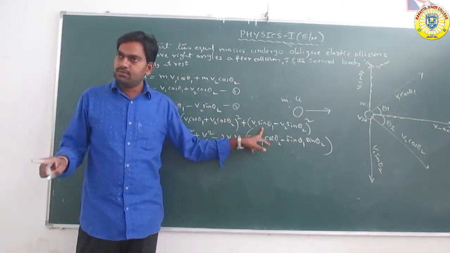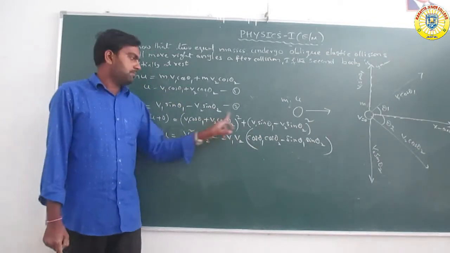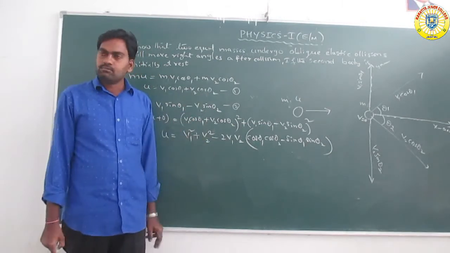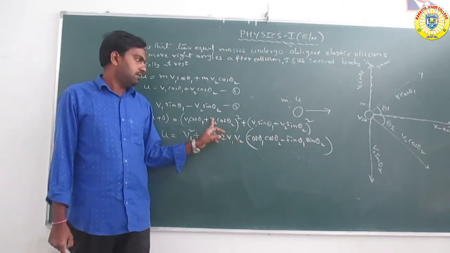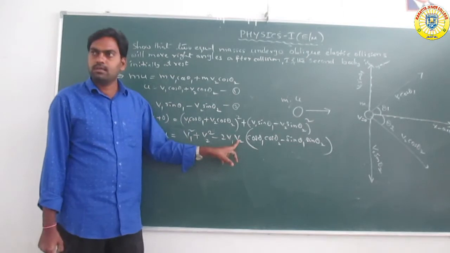So v square cos square theta, here also v square sin square theta. So cos square theta plus sin square theta is equal to 1, so remaining v1 square. Similar pattern here also: v2 square minus 2 v1 v2, taking v1 and v2 common.